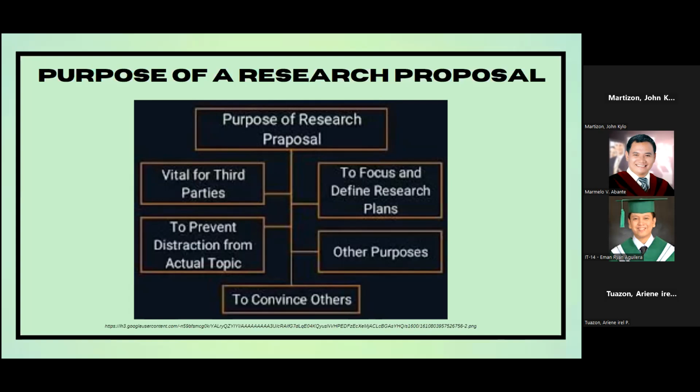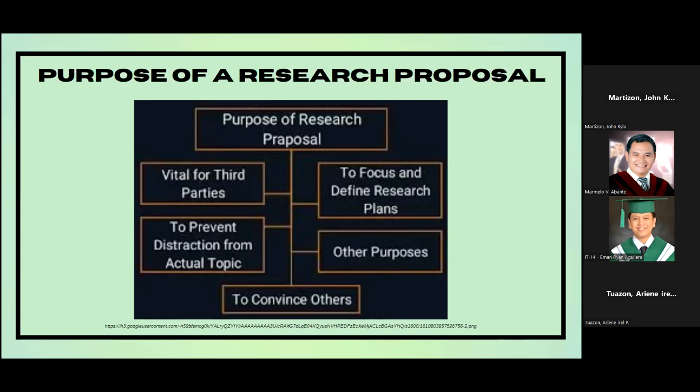Commissioners and fund providers use proposals to decide if a study is worth supporting before giving money. Basically, a good research proposal helps everyone involved understand the research goals, methods, and expected results, making it easier for everyone to work together and make decisions. So third is convince others.